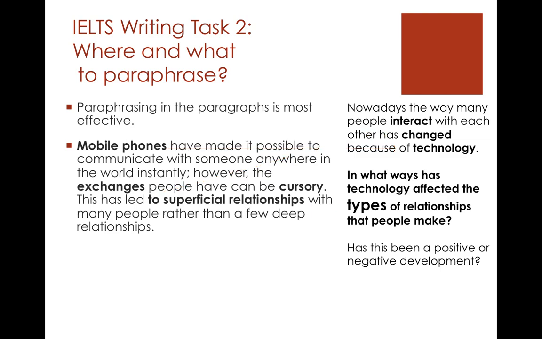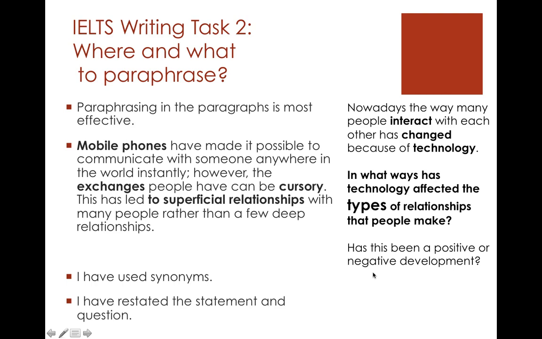And we also have, this is basically, we're going to say this is bad. And so that's going to be negative. Now, I've used synonyms and I've restated the statement in question. So there's some synonyms in there and I've restated the statement in question. So we've said this again in another way.